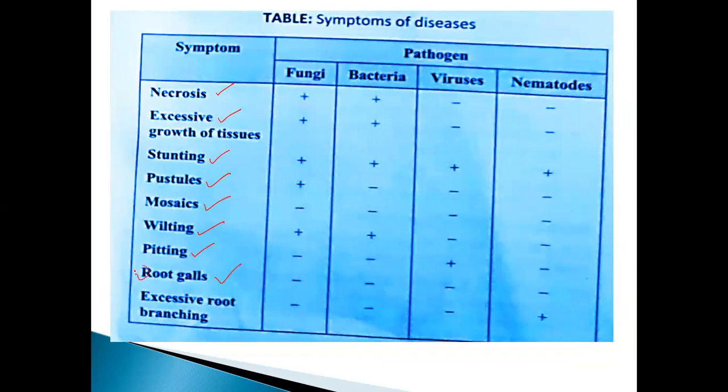Already we discussed this point. Mosaic also we discussed. Stunted, necrosis. When you study minerals, all these things will come. Excessive root branching. These are the symptoms. Okay. So the pathogen, take an example. Pathogen means only those that produce diseases.